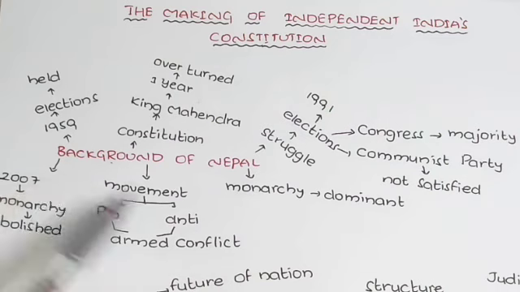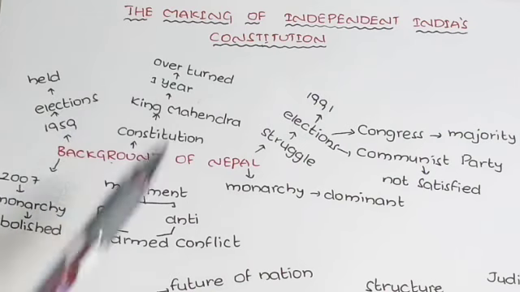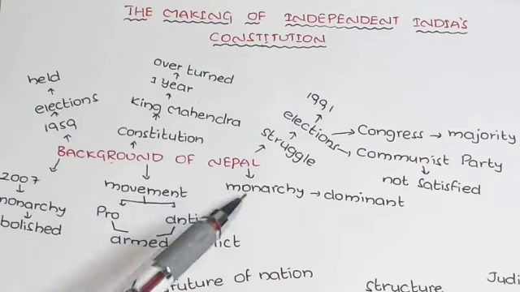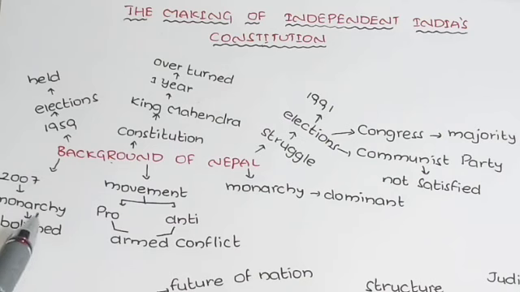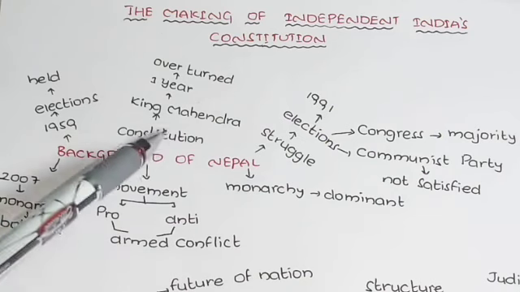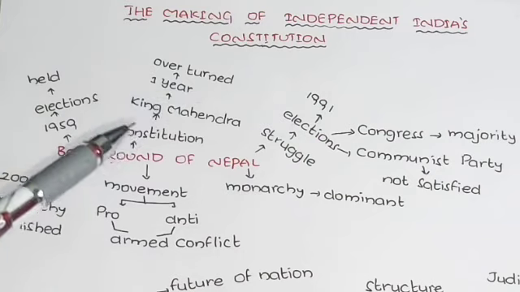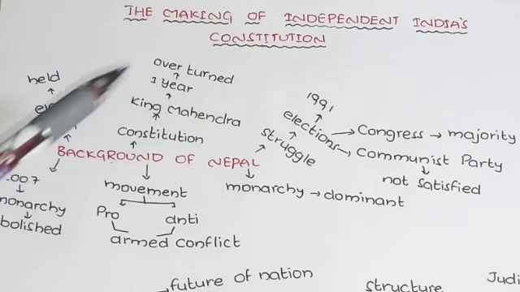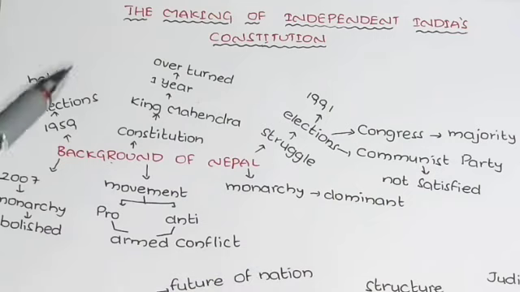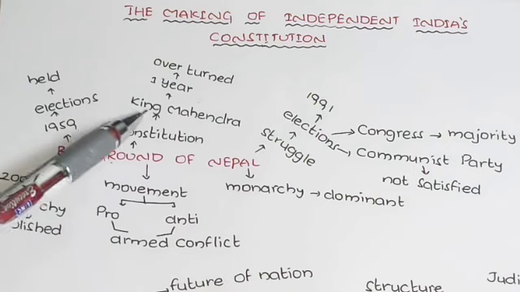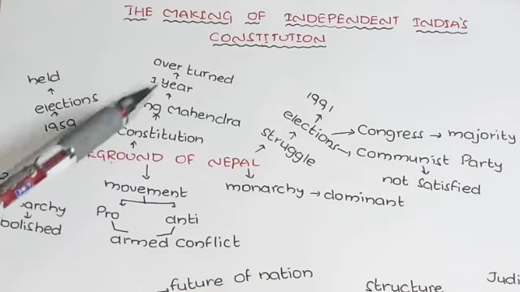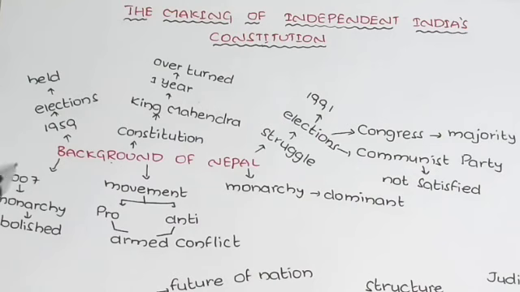So if you see here, the final event was in 2007 when the monarchy was abolished and then they started preparing the constitution. The Nepal government finally abolished the monarchy system and started preparing the constitution. By 2015 this constitution was still not finished, and we'll discuss that in the next topic. In 1959 one constitution was there, but that constitution was prepared by whom? By King Mahendra. But the next constitution, in 2007, they started to prepare.